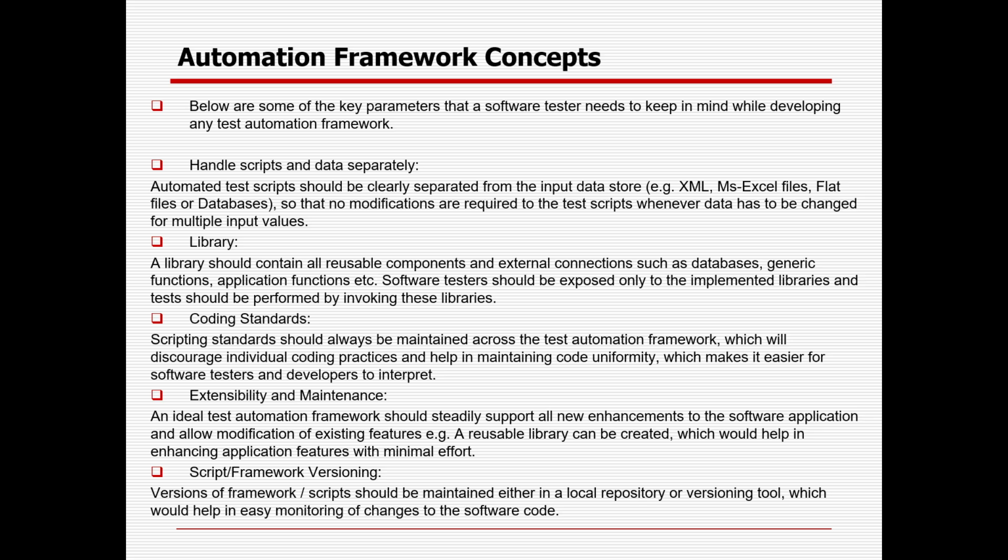Then script or framework versioning. You need to mention the versions whenever you are doing the scripting. Why? Suppose today you develop the script, and you can give the version name as 1.0. After that you review the code with your leads and change the version to 1.1. So that is your final version after incorporating all the review comments.